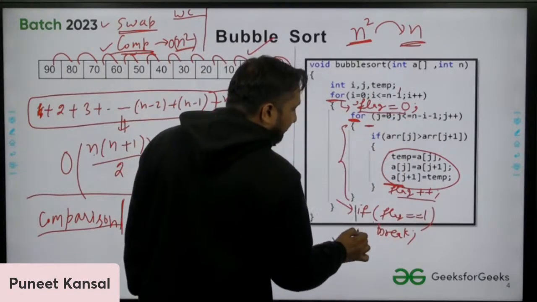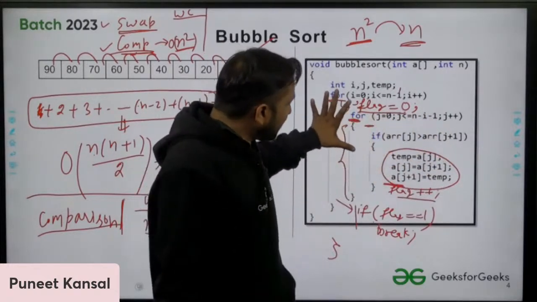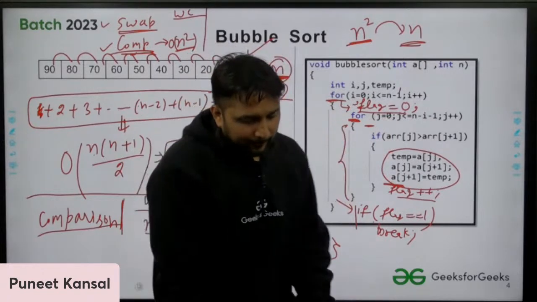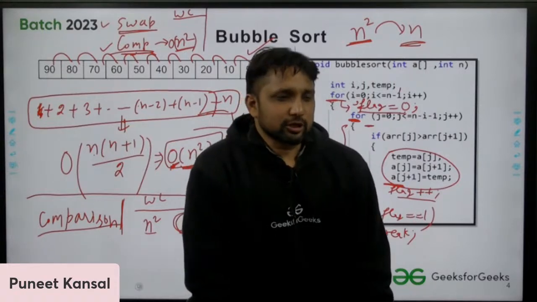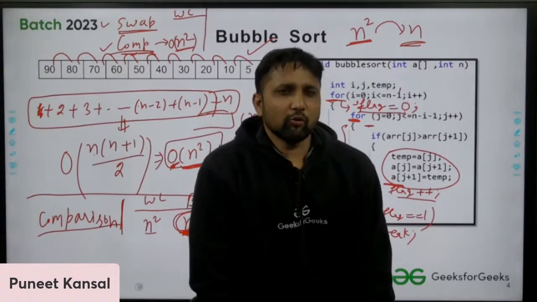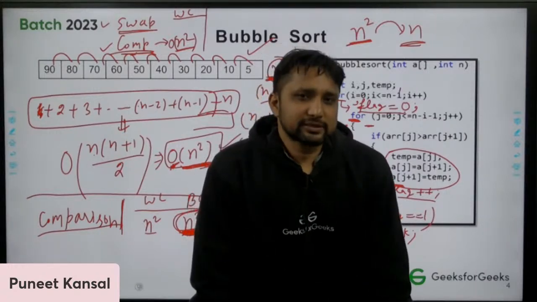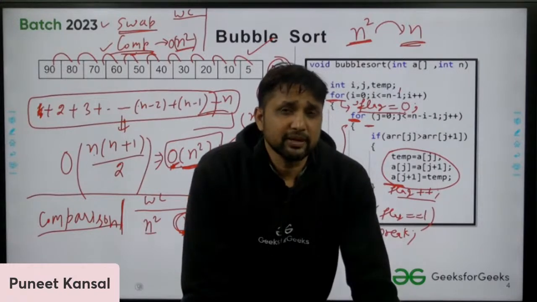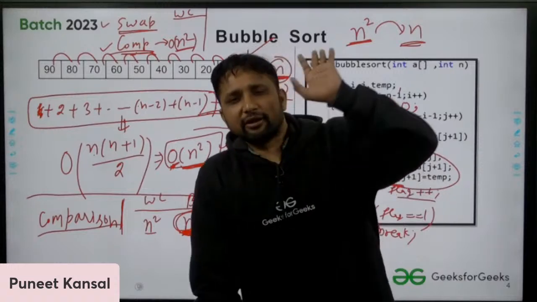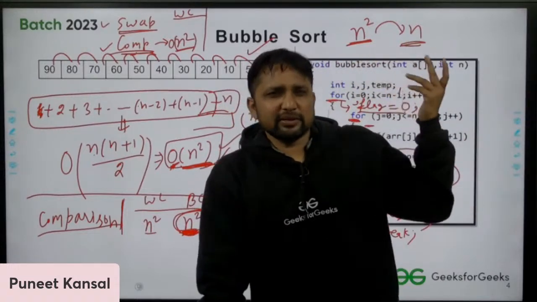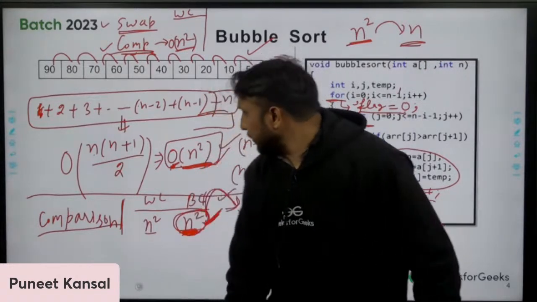What modification are we making now? Let's try to understand that. I'm asking you one question, and you need to think over it. I'm giving you sorted elements. That is the best case of bubble sort. I'm giving you sorted elements 10, 20, 30, 40, 50, 60, 70, 80, 90, and I'm saying that you please compare them.